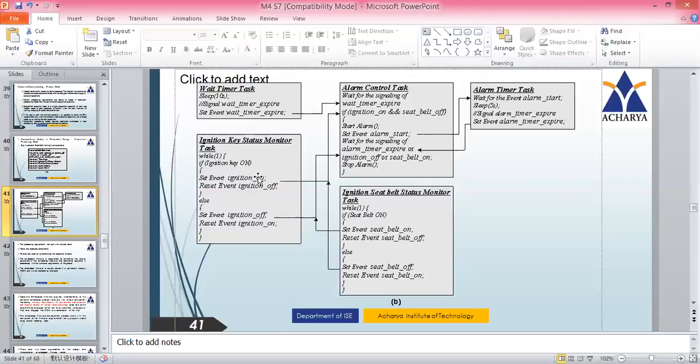And once the ignition becomes off, right now it is in the on state. What will be the next state? If you just make it off, then it will go to the ignition off state. So if the ignition key is on, initially it will be in the on state. The next state is it can be off. Else, if ignition is off, initially it is in the off state, and the next state it can go to is the on state. So in this way it keeps switching. We will see how it is interrelated to the other task.